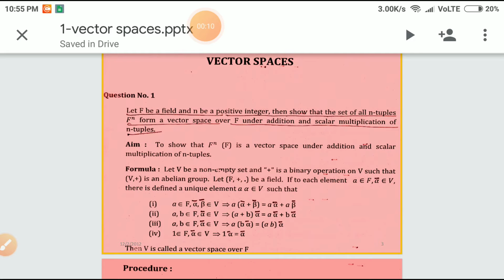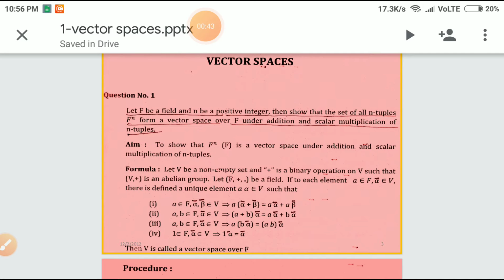Vector spaces. We are going to see some practical examples in this. Let F be a field and n be a positive integer. Then show that the set of all n-tuples, F power n, forms a vector space over F under addition and scalar multiplication of n-tuples. Now, what is the aim of this problem? We are going to show that F power n is a vector space over F under addition and scalar multiplication of n-tuples. Now, what is the formula or definition of this vector space?